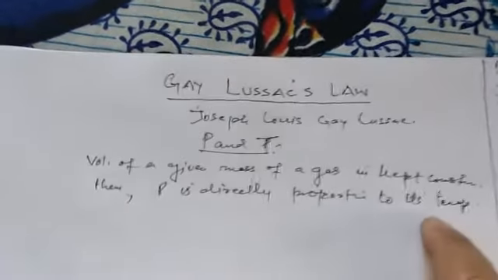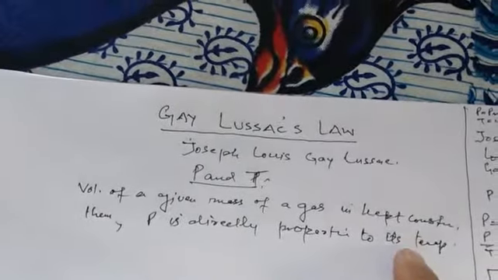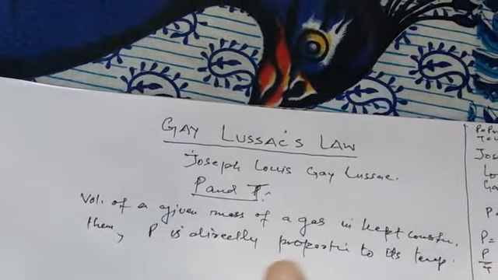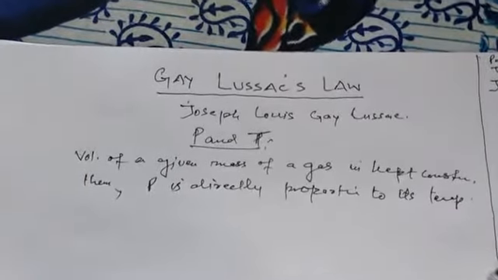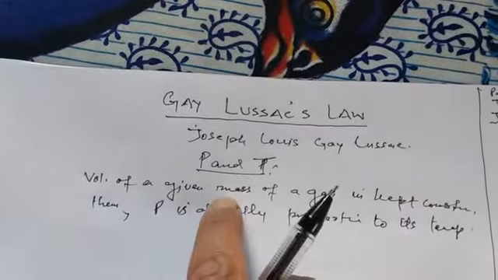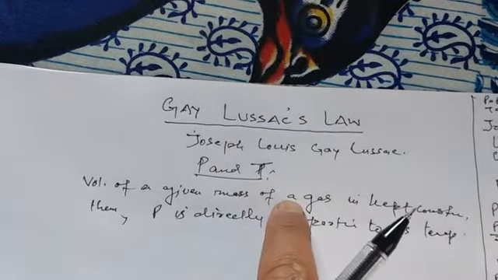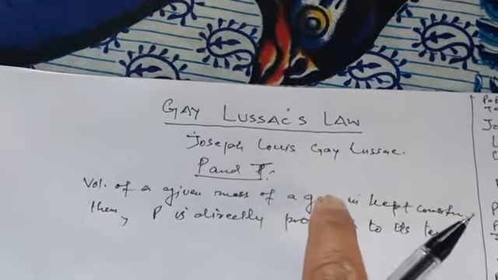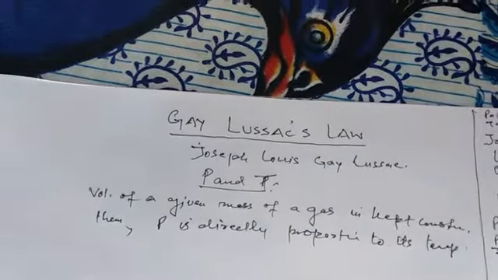So, as per the statement of this law, if the volume of a given mass of a gas is kept constant, then the pressure is directly proportional to temperature.